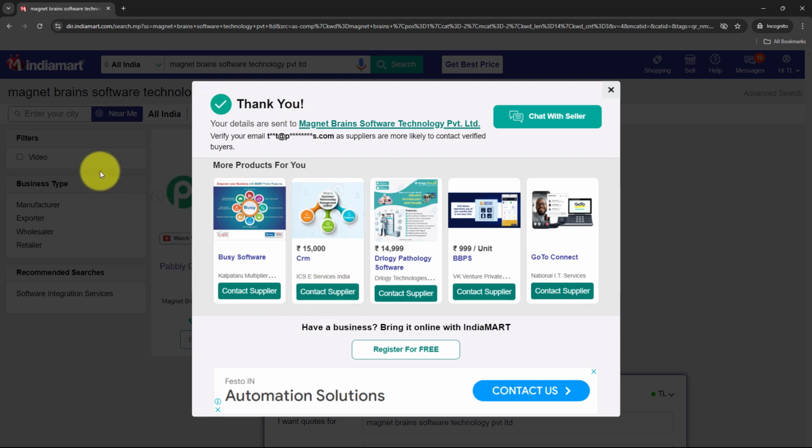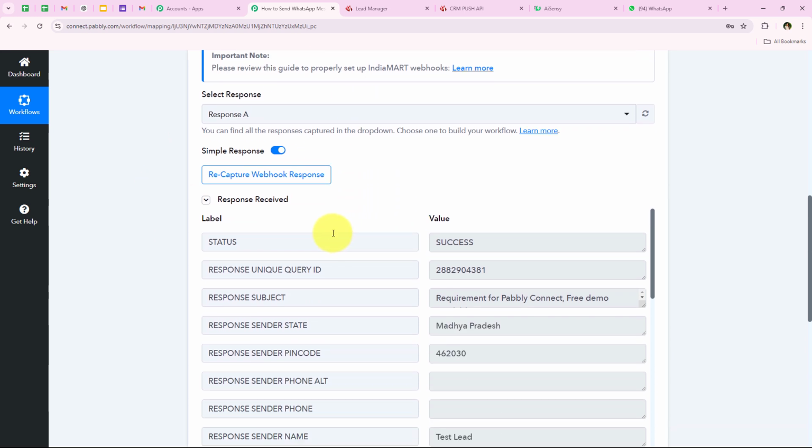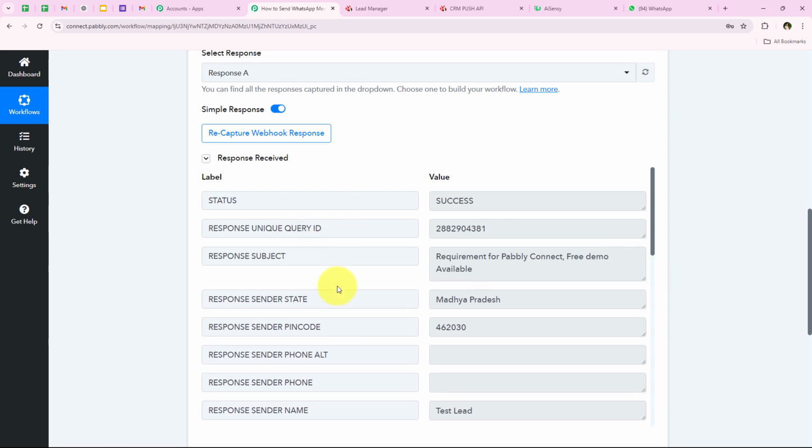So yes, with this we have successfully submitted the dummy inquiry or a test lead, and now what will happen is that IndiaMART is going to capture the details for the same, and we are going to get those details as a response in our workflow. So over here I'm going to open my workflow, and yes, you can see that we have received response A. Over here you can see the details received. It says requirement for Pabbly Connect free demo available.